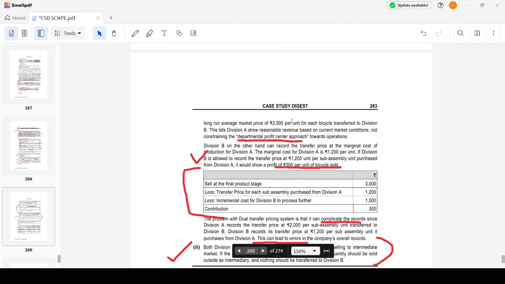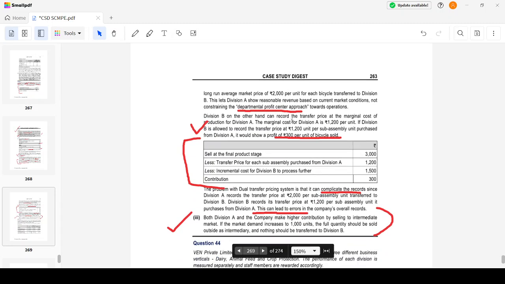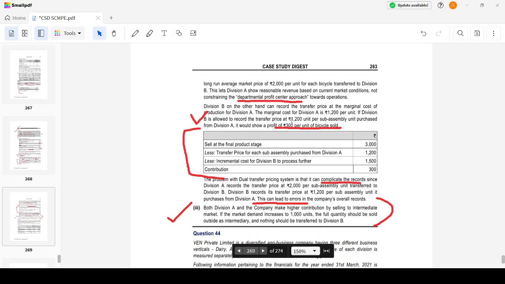So what happens now if I sell it and it records with the variable cost? The same 300 will be the profit at division B also, and he will also be eligible for the incentives.